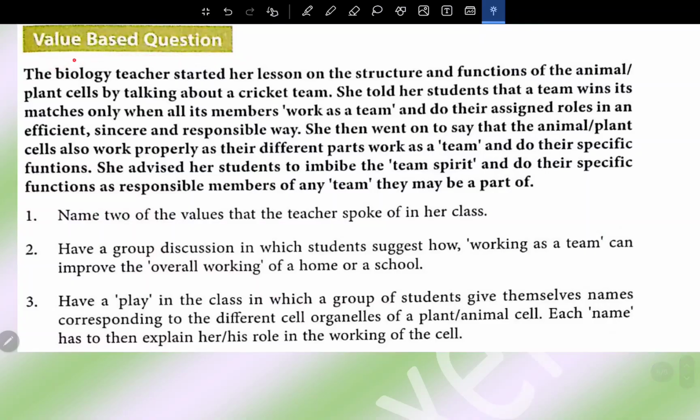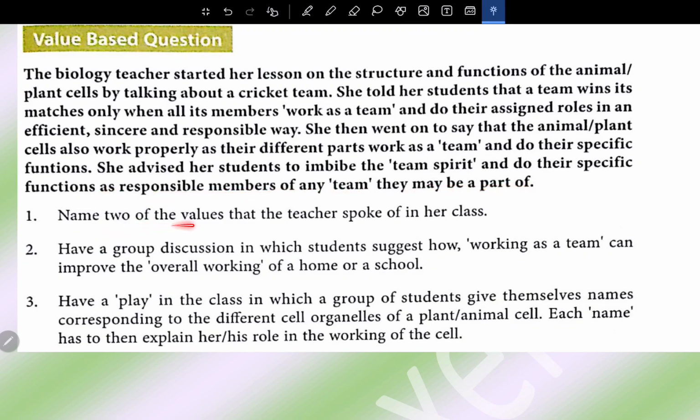And this is a value-based question. A biology teacher started her lesson on the structure and function of the animal and plant cells by talking about a cricket team. She told her students that a team wins its matches only when all its members work as a team and do their assigned roles in an efficient, sincere, and responsible way. She then went on to say that the animal and plant cell also work properly as their different parts work as a team and do their specific functions. She advised her students to imbibe the team spirit and do their specific function as a responsible member of any team they may be part of.